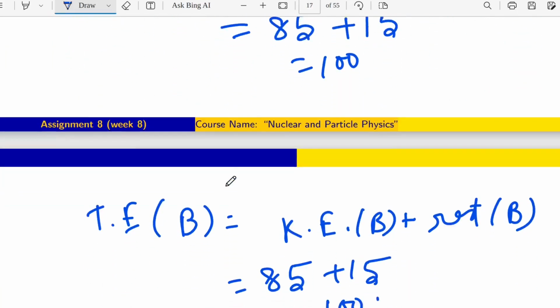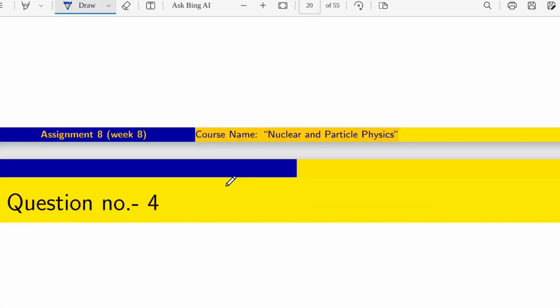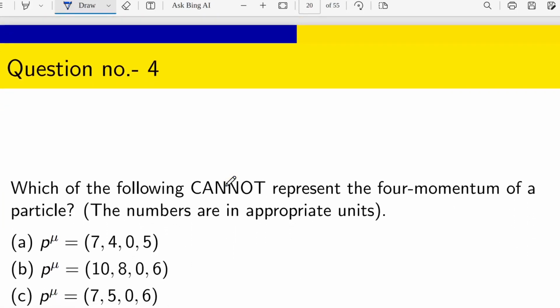So I think that is also understandable. So we are going to the next question. What is the next question? Which of the following cannot represent the four momentum of a particle? The numbers are in appropriate units, and the options for P mu are 7405, 10806, 7506, 10807.